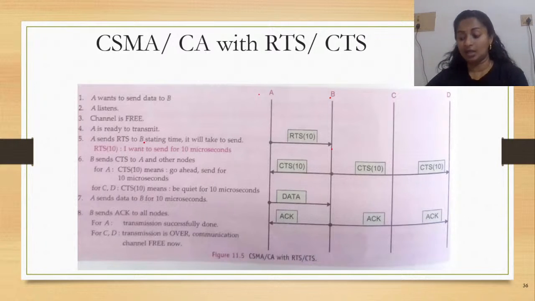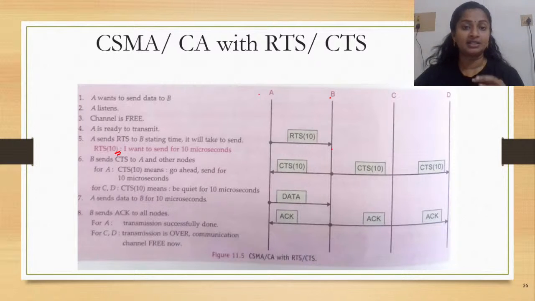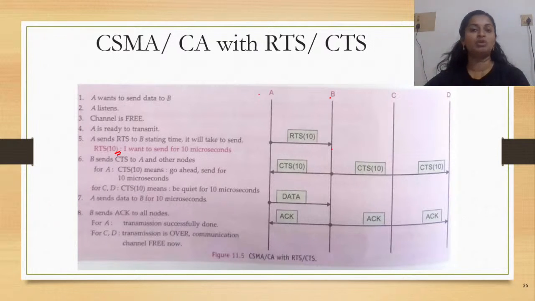Now, when it is sending the RTS signal, it is going to send it along with the time. The time in microseconds. What does the time say? It is the time that is taken for the transmission. So, for 10 microseconds, the channel should be free for the communication between A and B. This is what is going to be ensured here. So when A sends the RTS signal to B along with the time in microseconds, the channel would be left free for 10 microseconds.